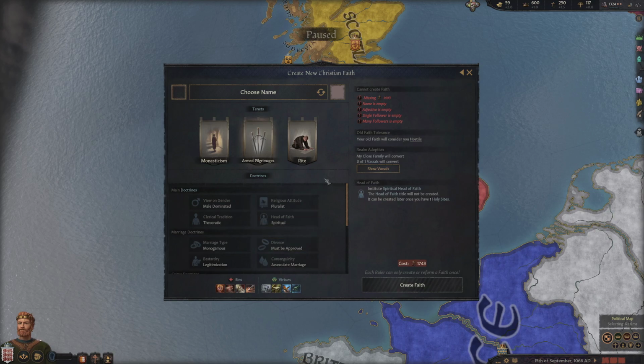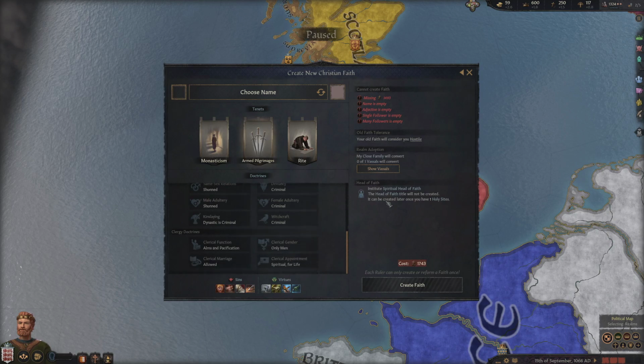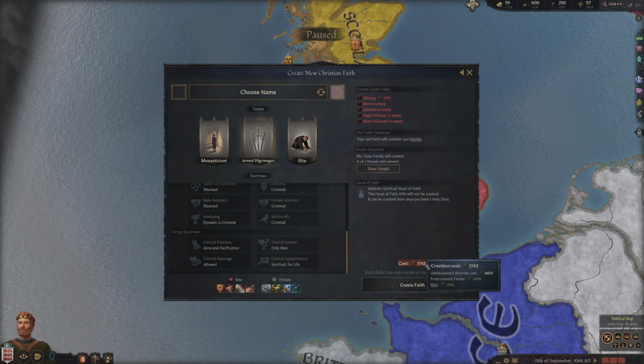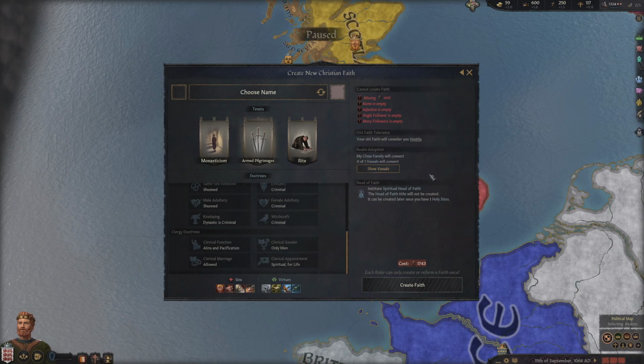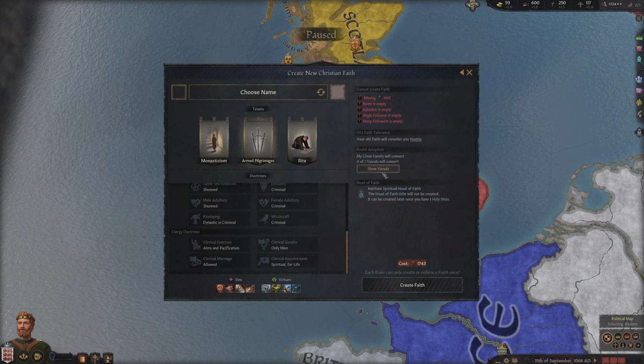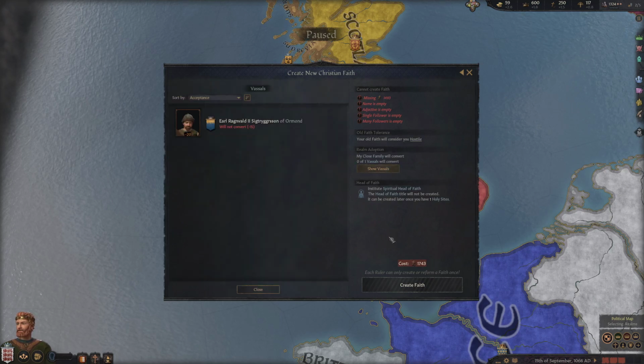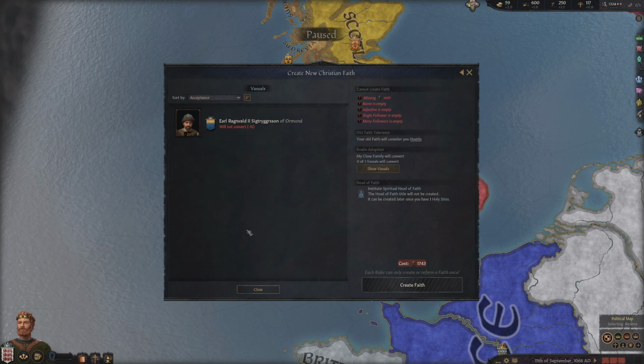And then the more changes you do, the more it will cost you in piety to create the new faith. So as you can see, it comes up with a cost here. And then I would just click create faith, assuming I have enough piety. And just like on the culture video, it mentions which vassals will follow you into this new religion. As you can see, it says 0 of 1 vassals will convert. So if I show my vassals, it shows obviously my only vassal, and it shows that he will not convert. This is usually broken down to if they like you, they'll convert. If they don't, they won't.